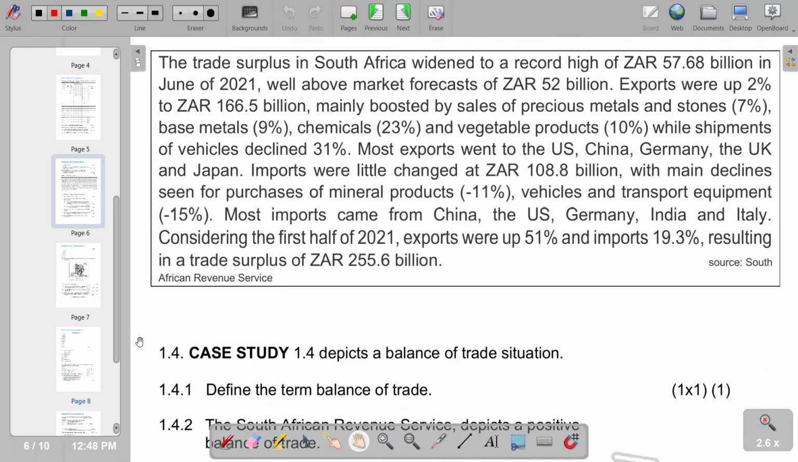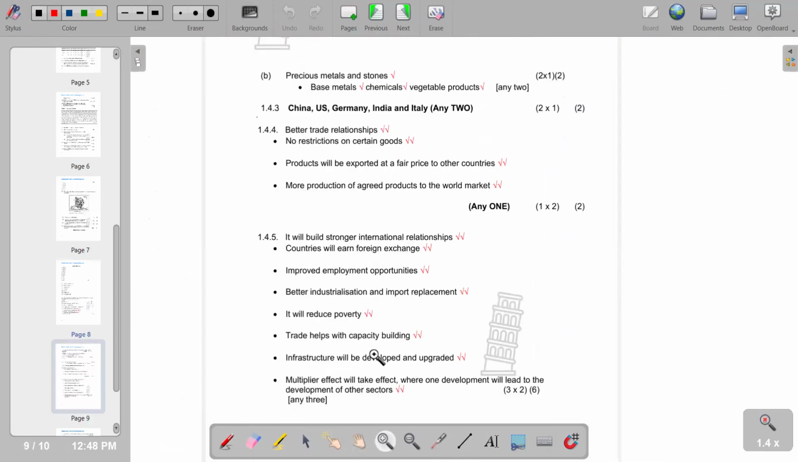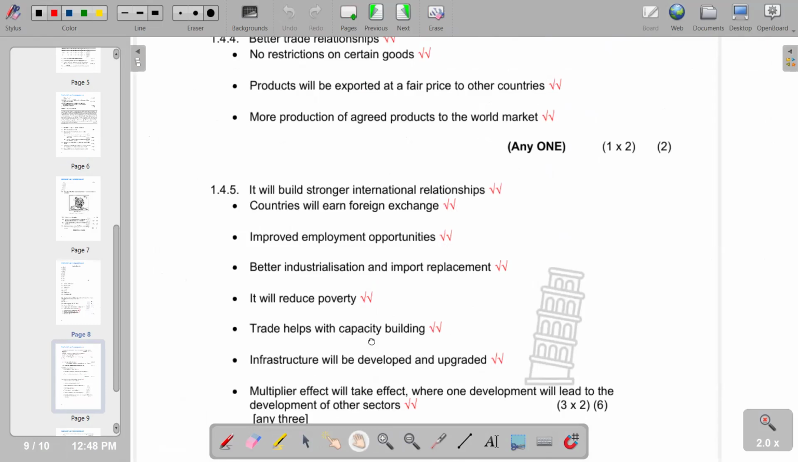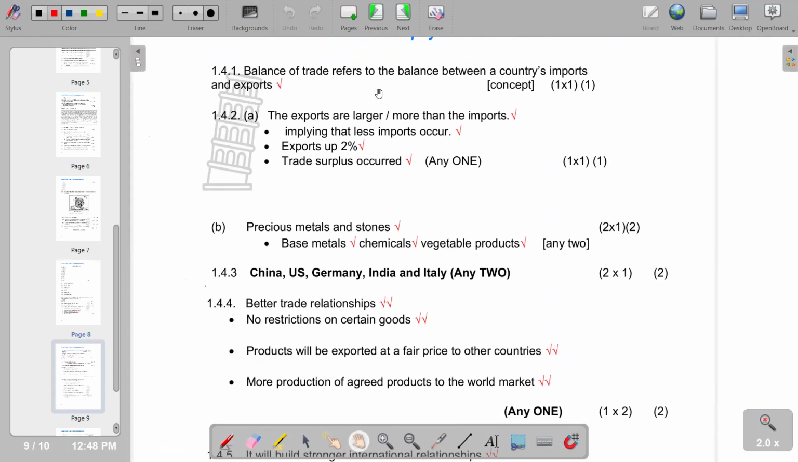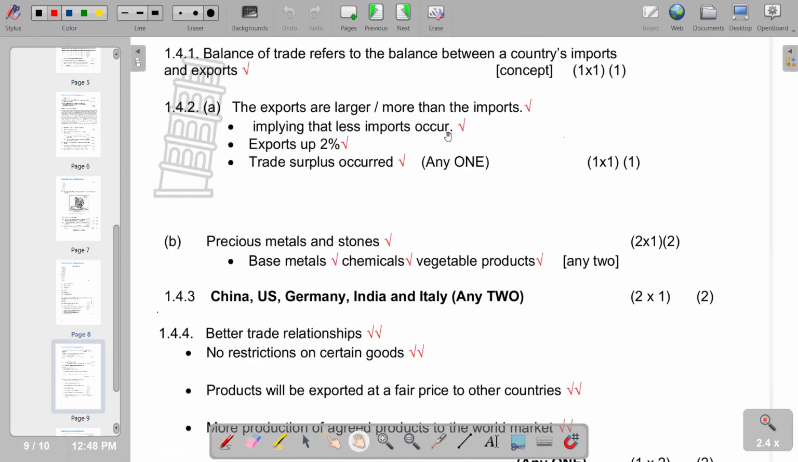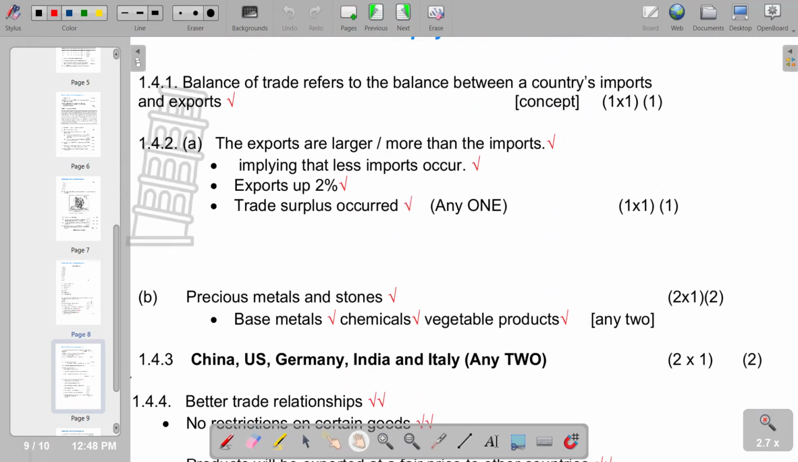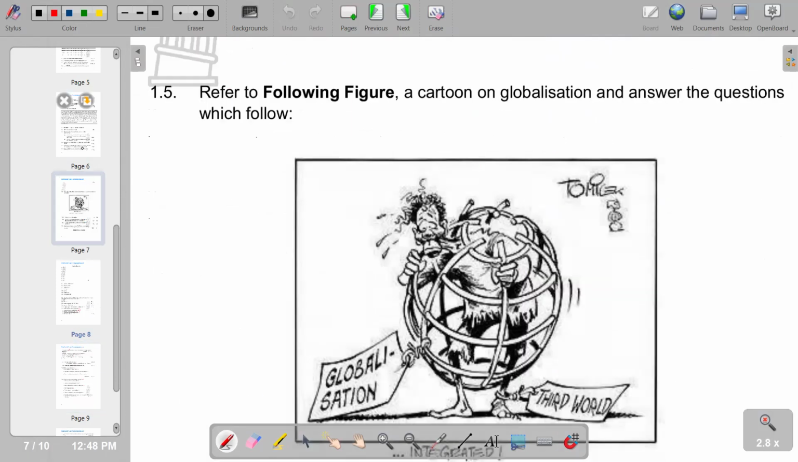Define the term balance of trade. So the definition that we have of balance of trade is that balance of trade refers to the balance between a country's imports and exports. So this is the explanation that we have on balance of trade. The next question.